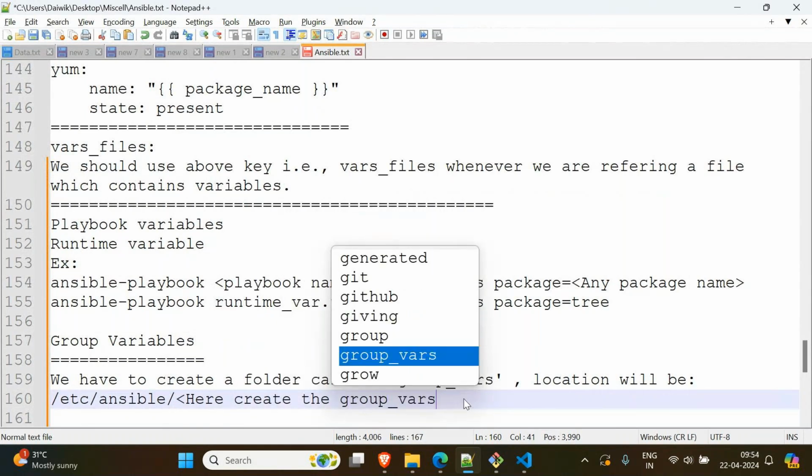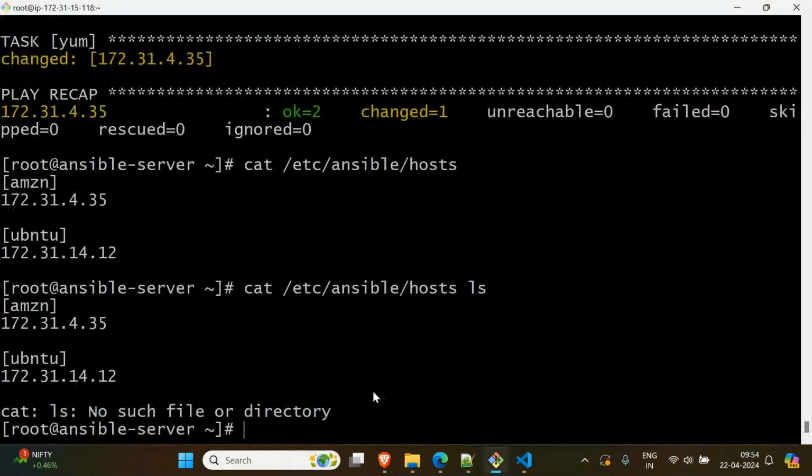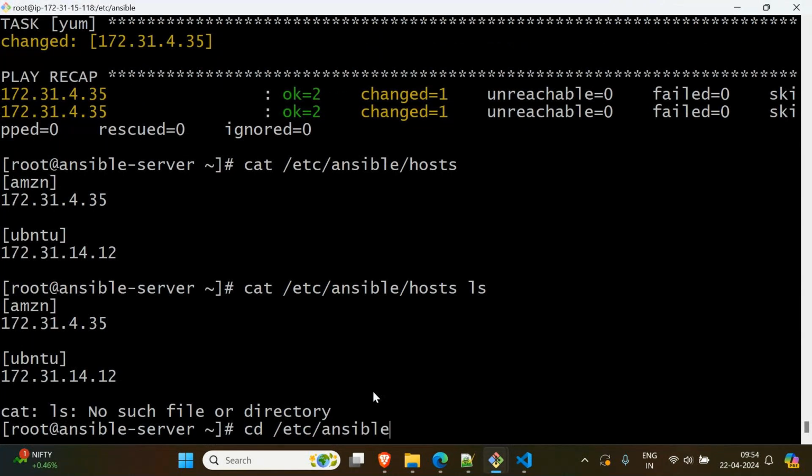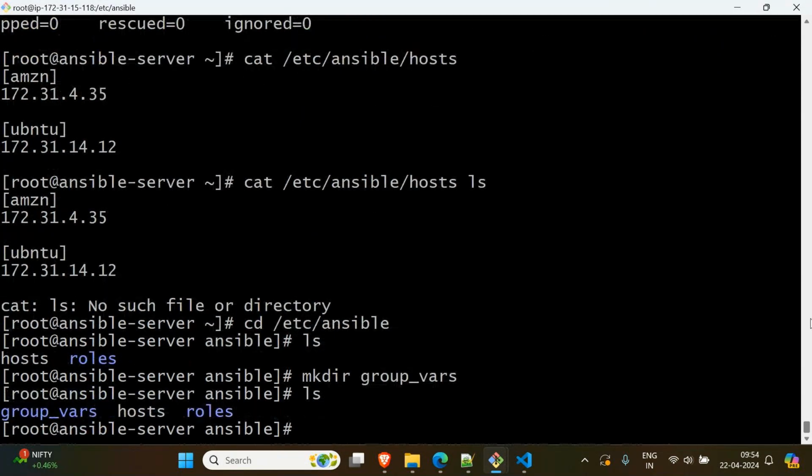Okay, let us do that. Now go to cd, or in short you can say make directory here itself, but anyway no problem. ls. The roles folder is also already there. We'll see what roles are. It's another interesting topic, but I will cover it on Wednesday if time doesn't permit today. So here I have to create a folder, that is group vars. Enter. ls. Now the group vars folder is there. That is fine. Okay, then what next?